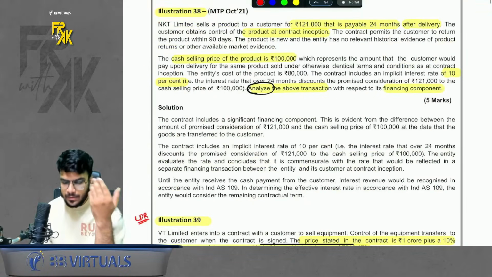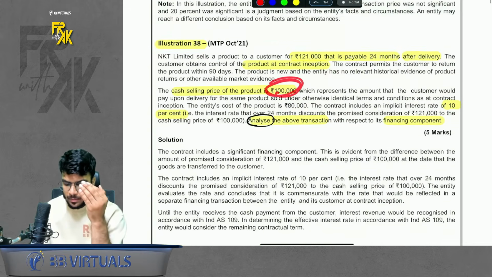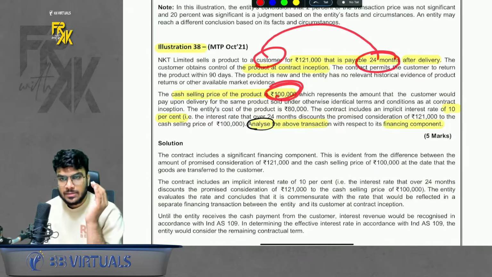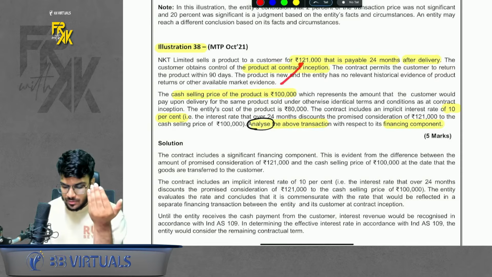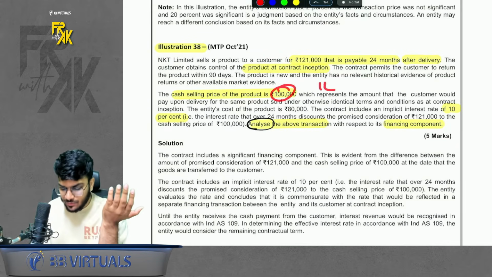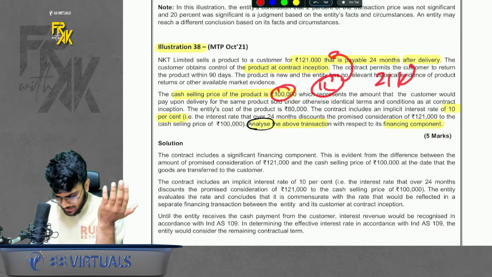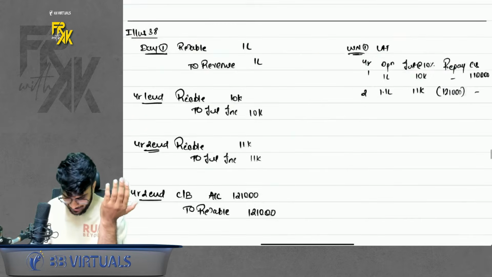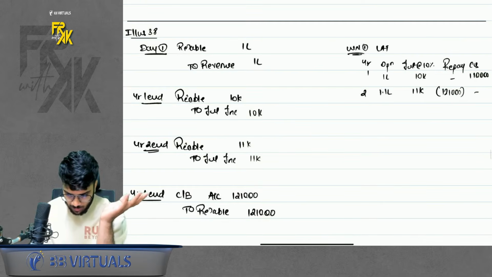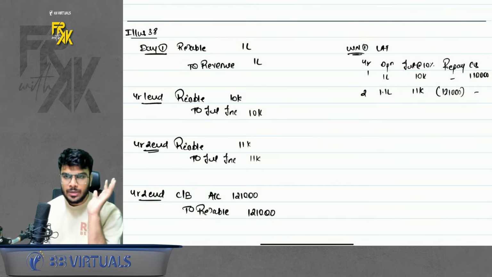In 38, basically, the company is selling a product on the first day. Okay. But the customer makes a payment after 24 months. So the customer is paying extra. So here there is a significant financing component. So how much is the revenue? Revenue is going to be 1 lakh only. And the financing component, whatever you are paying above that, 21,000, is a financing component. So I have tried to pass entries here. Okay, receivable to revenue, then receivable to interest, and whatever you receive, reverse the receivable and book cash bank. Simple.